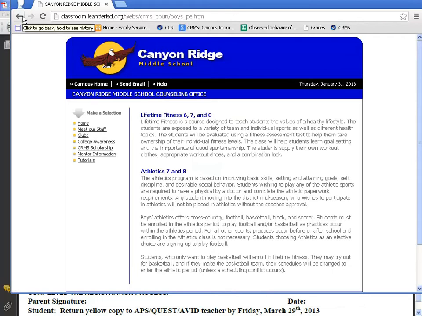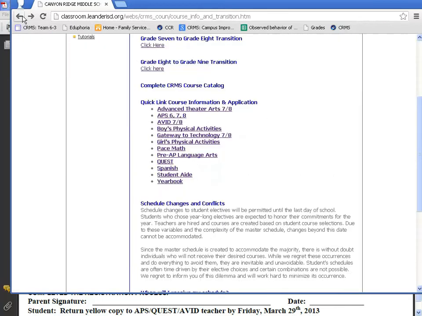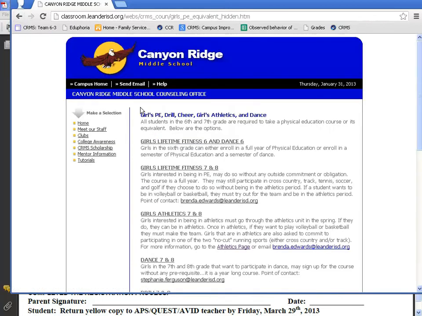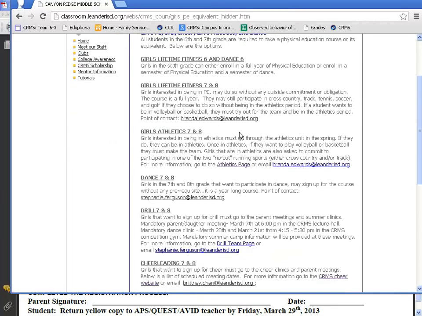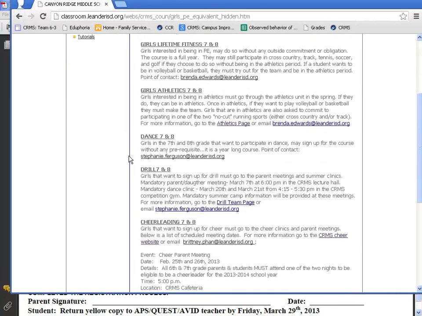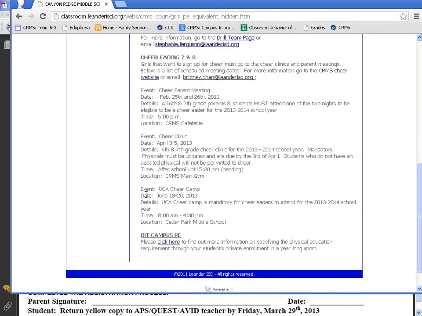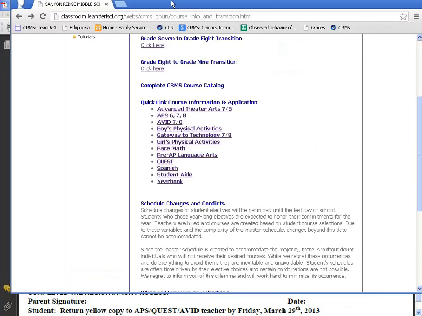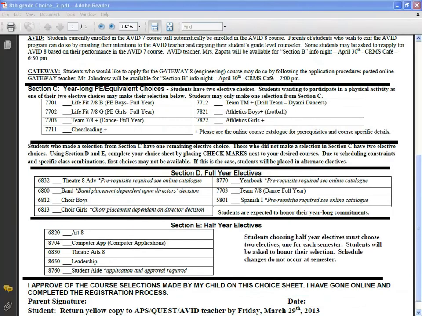Remember, if you sign up for athletics in the 8th grade, you're saying you want to play football. The girls' physical activities, there's details about girls' athletics, there's details about drill, and there's details about cheer there as well. So it'll be important for you to find out what those prerequisites are and make sure that you're eligible for those classes. If you choose one from Section C, that means you have 1 elective choice left. If you do not, it means you have 2 elective choices left. So how you spend those elective choices will be up to you.